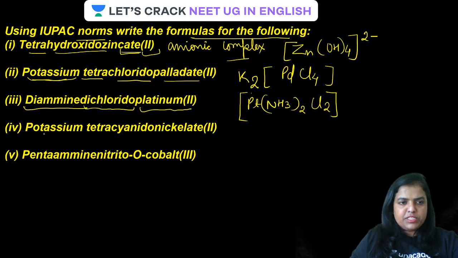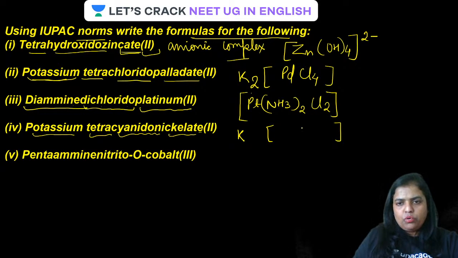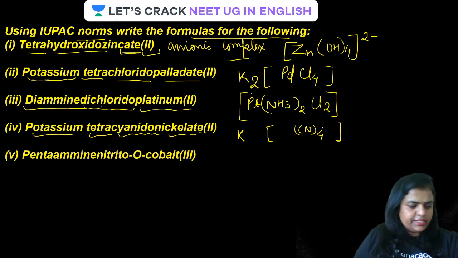Now the next one is potassium tetracyanidonickelate 2. I'm repeating, potassium tetracyanidonickelate 2. It's very, very simple, guys. Make it potassium. Make a coordination sphere. Tetracyanido, that is CN4. Is that clear?